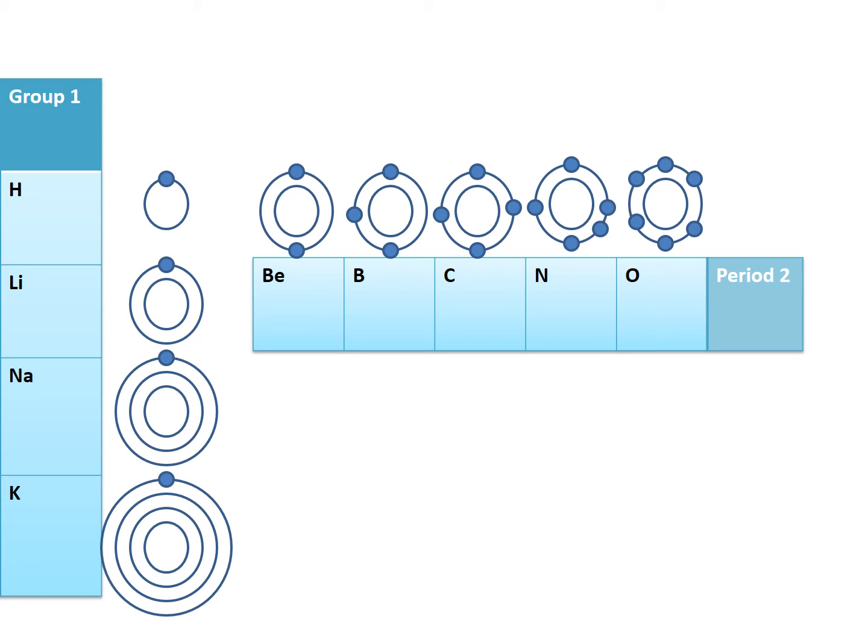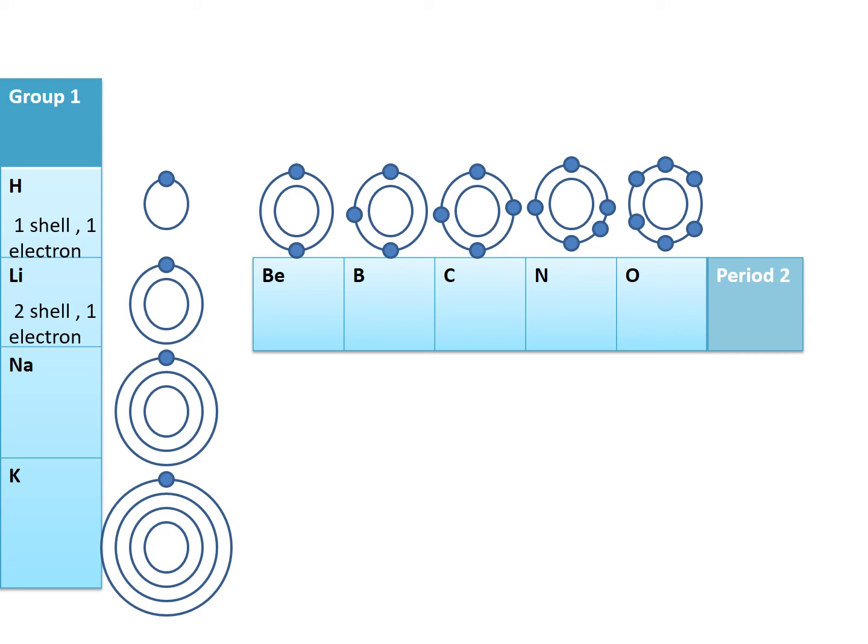So this is how we have seen the electronic configuration of the elements which are in group 1 and the elements which are in period 2. Now, if you see, hydrogen has 1 shell and it has 1 electron in that shell. Lithium has 2 shells and it has 1 electron in the second shell. Sodium has 3 shells and it has 1 electron in the third shell. Potassium has 4 shells and 1 electron in the fourth shell.